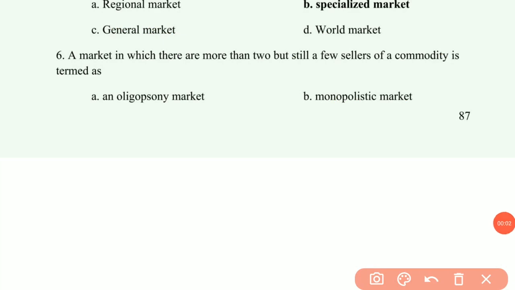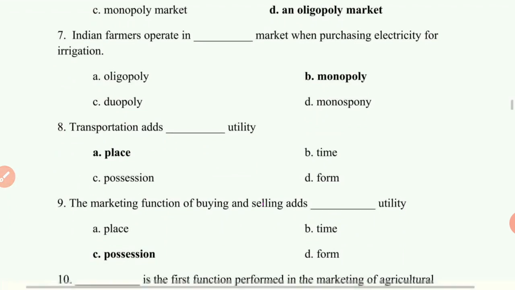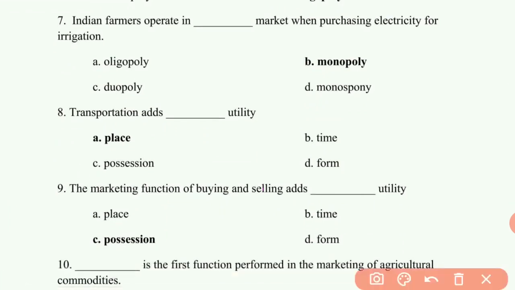Sixth question is, a market in which there are more than two but still a few sellers of a commodity is termed as oligopoly market. Seventh question is, Indian farmers operate in dash market when purchasing electricity for irrigation. It is of monopoly.